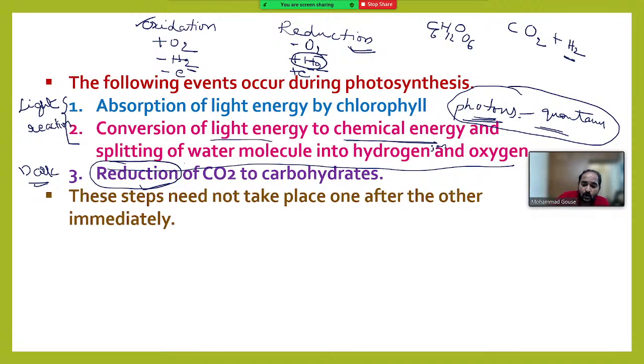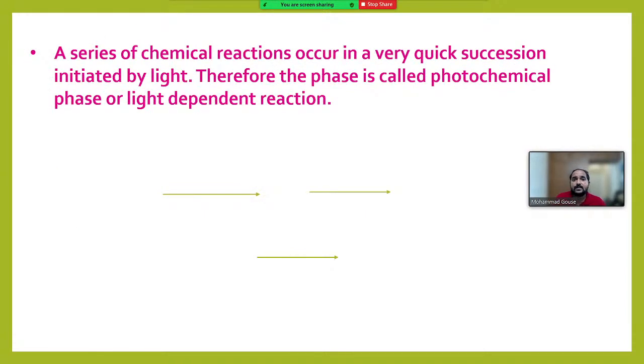Okay. So let us see the actual process of how it happens. A series of chemical reactions occurs in very quick succession immediately by light. When light falls on the chlorophyll, let us consider here. Are you able to see this? Here the chlorophyll is present. It has the grana and it is filled with the stroma.